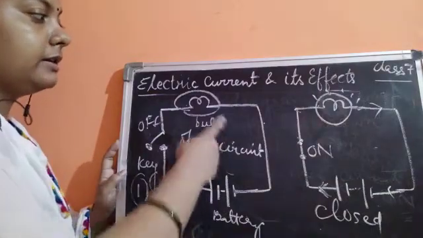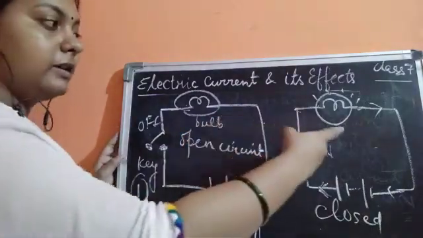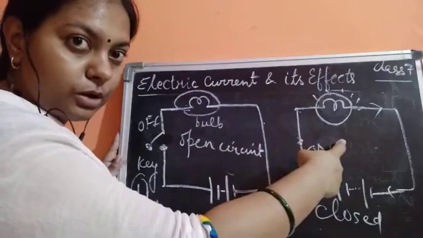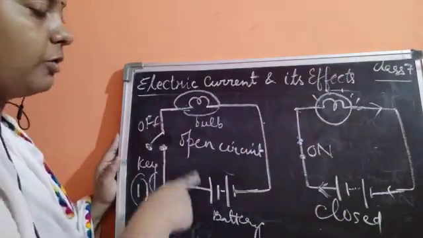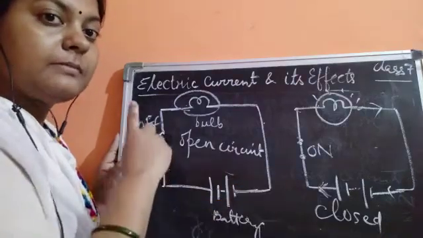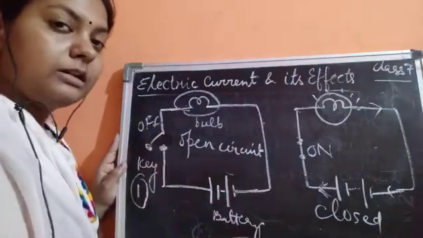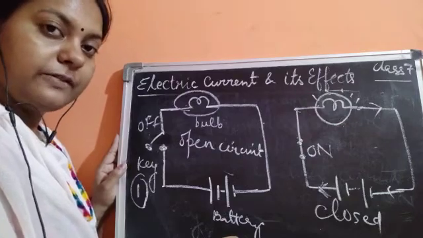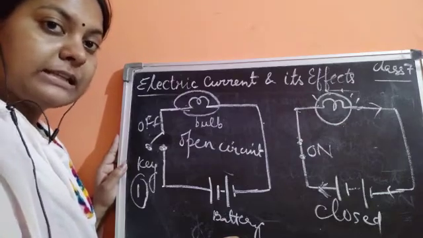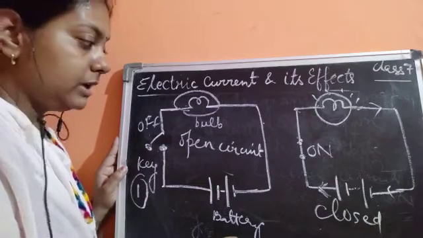Next is that here the bulb will not glow, but in the closed circuit the bulb is going to glow. So this is all about the electric circuit, the open circuit and the closed circuit. These are the main differences between an open circuit and a closed circuit. Now if you need to draw the differentiation, or discuss the difference,